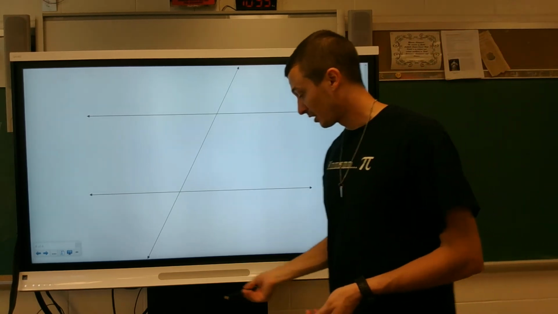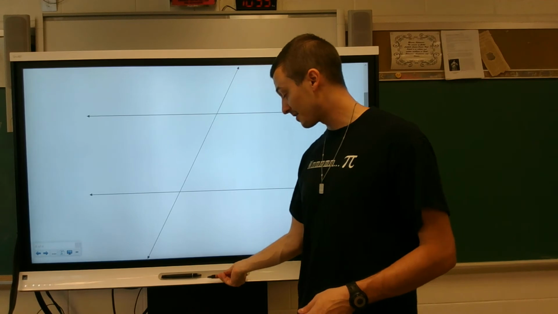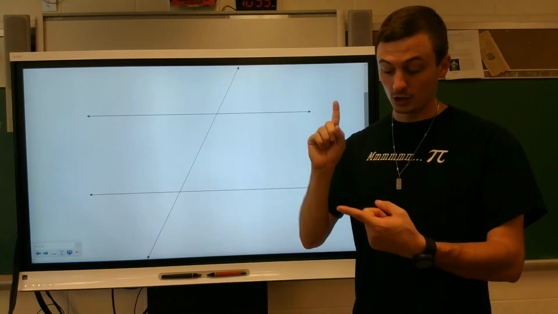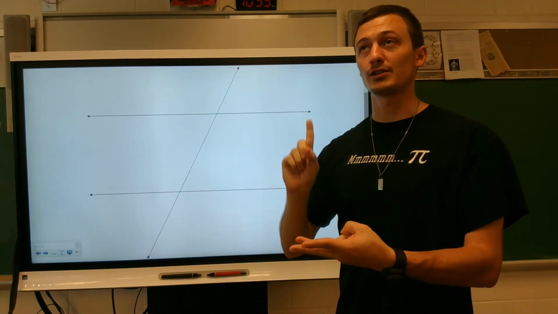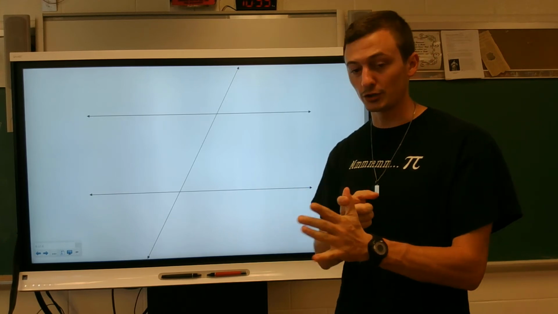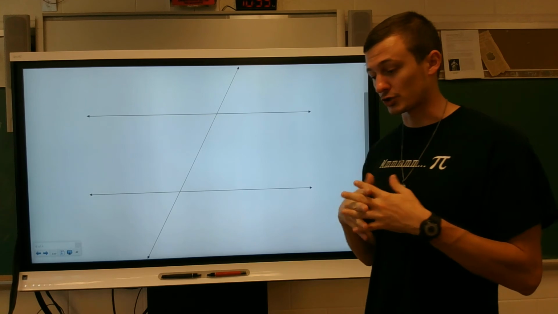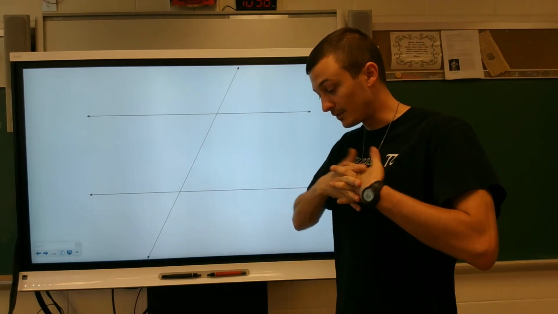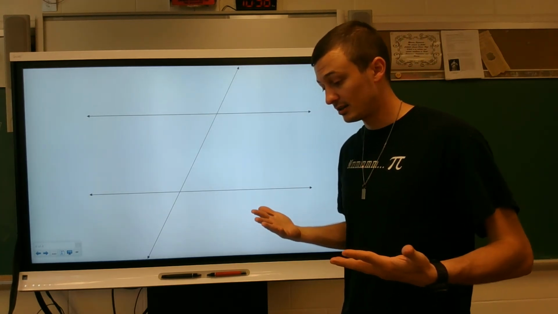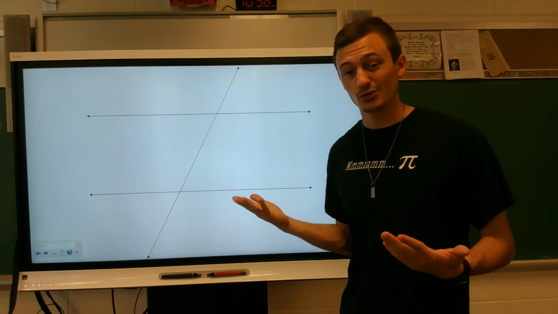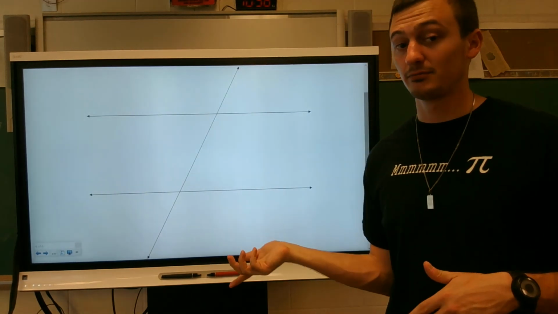So if you're okay with knowing corresponding, same side interior, same side exterior, alternate interior, and alternate exterior, there's 5 different pairs that we're really concerned with. If you know those, then all those properties with transversals, this is really just all that stuff backwards.